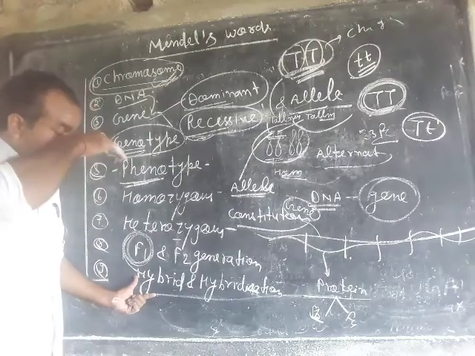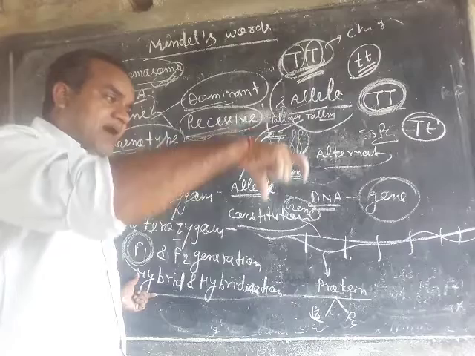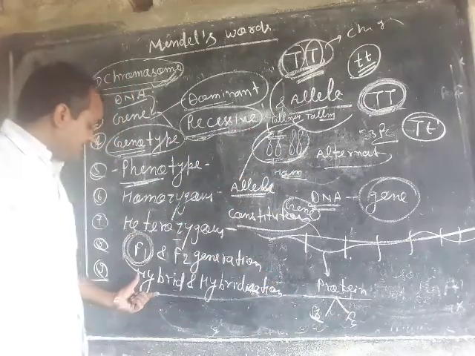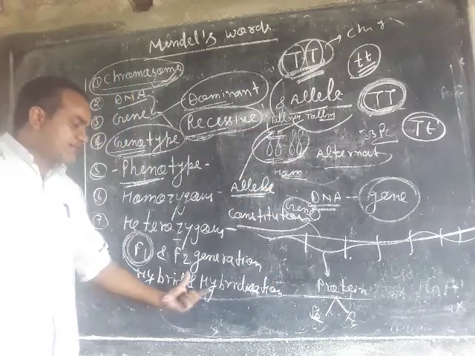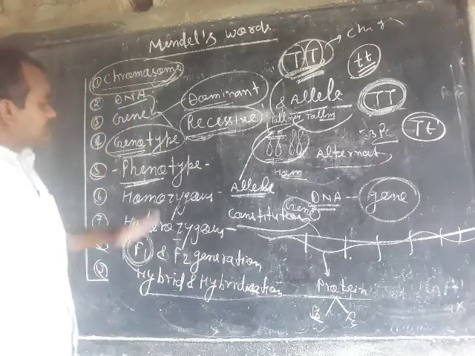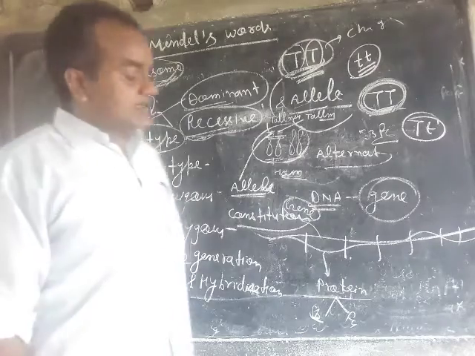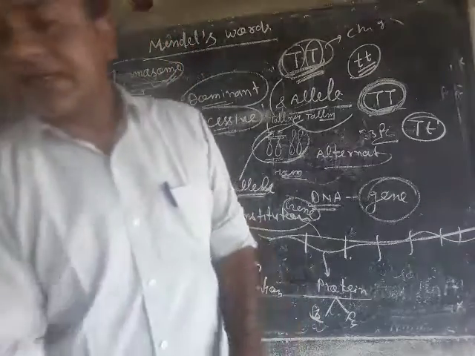Hybrid: when two contrasting characters or genes are combined in the F1 generation, it is known as a hybrid, and the mechanism is known as hybridization. So these are the main Mendel's words, and you should learn them and listen to this video again and again.